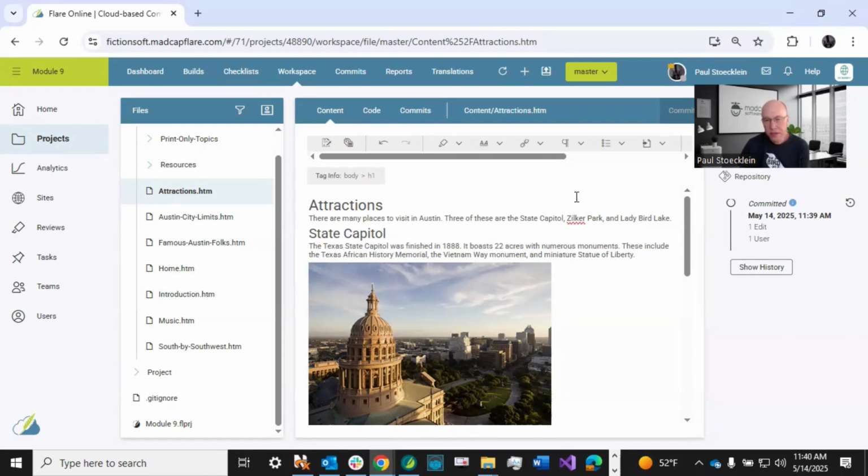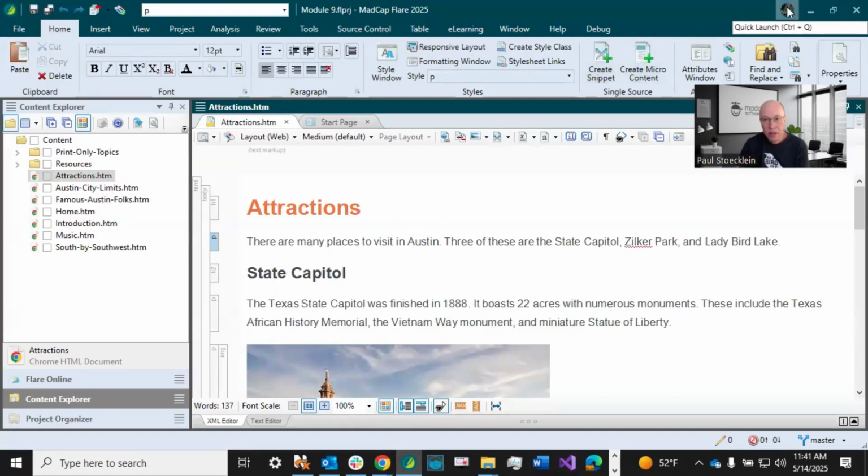And this can happen even when you have people authoring some in Flare Online and some in Flare Desktop. So for example, I've got this topic open here, attractions, and I'm logged in as myself. But let's say that down on Flare Desktop, Lloyd Dobler is logged in.